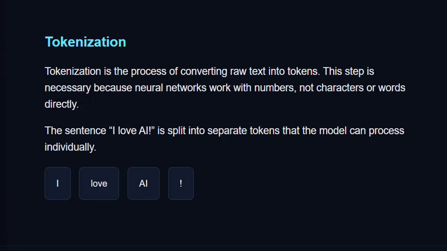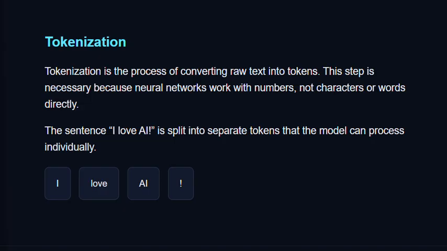If we want a real-world analogy, tokenization is like scanning products at a supermarket. The cashier does not care about the word milk, the scanner just reads a barcode number. Similarly, AI scans your sentence and converts it into token IDs. Now, why does tokenization matter? Tokenization explains why small changes in wording can change AI responses. It also explains why longer prompts cost more in APIs and why every token requires computation.